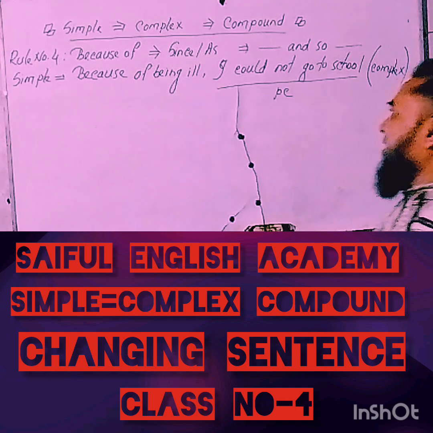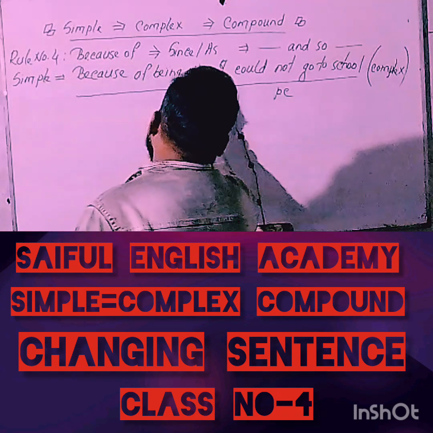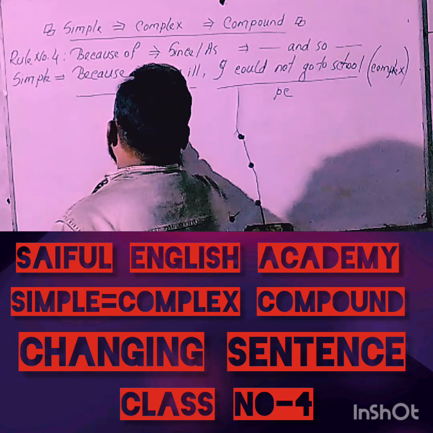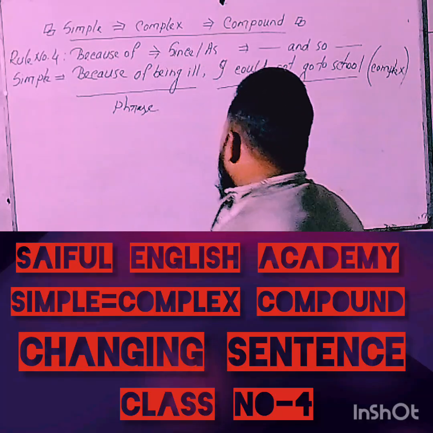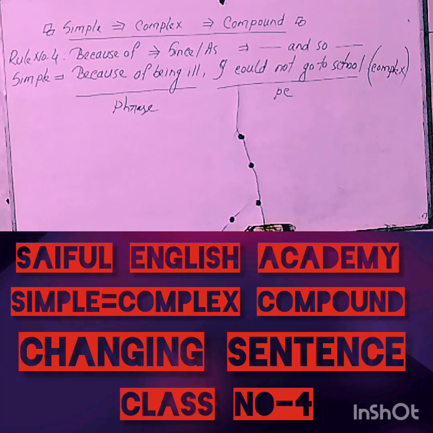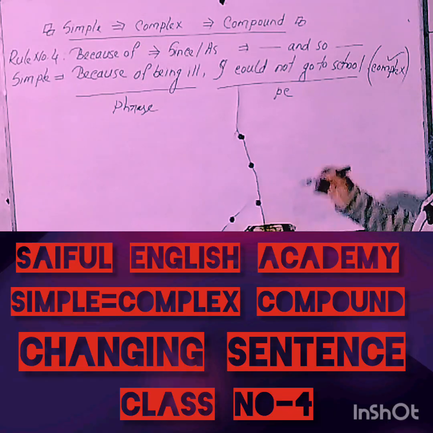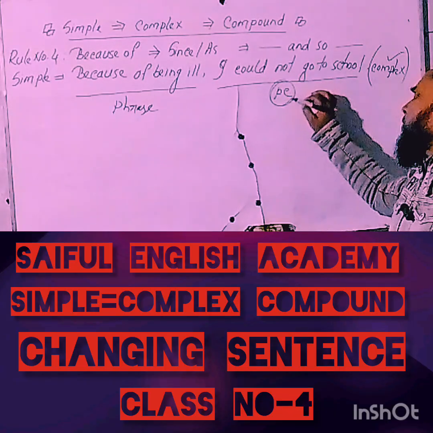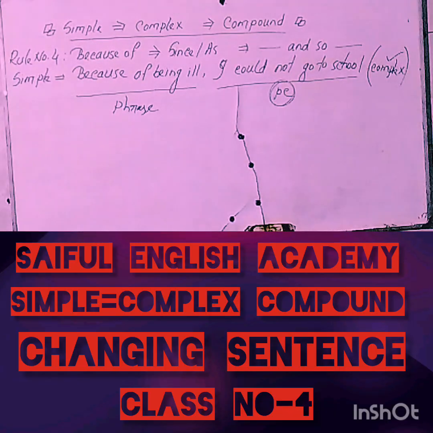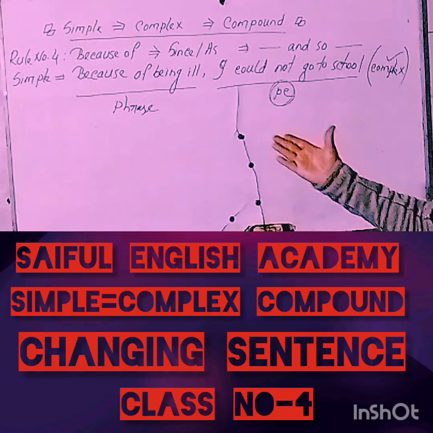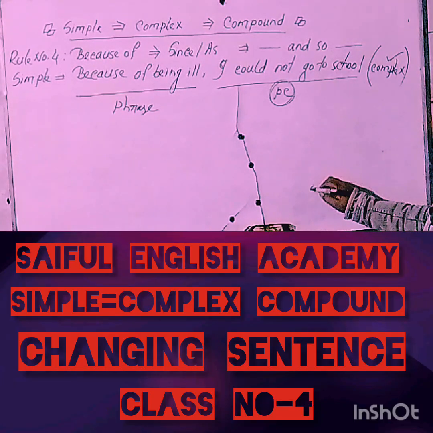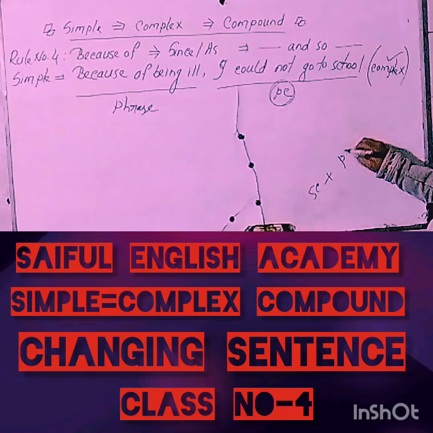Sometimes we can see that a phrase is present or not, but at the time of changing such kinds of simple sentence into a complex sentence, you should not change the principal clause. Only you have to change the phrase into a subordinate clause.